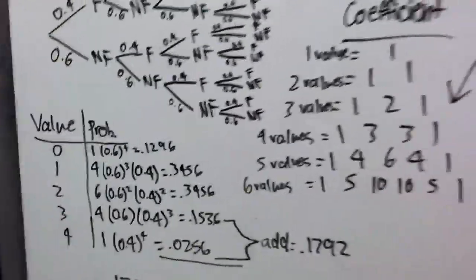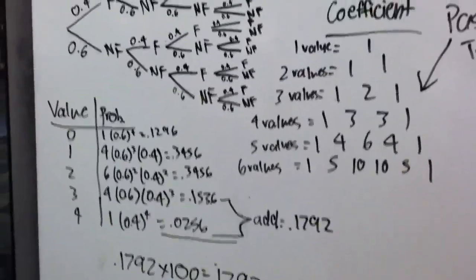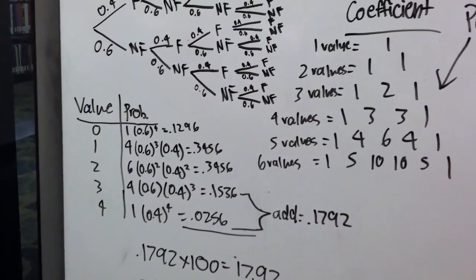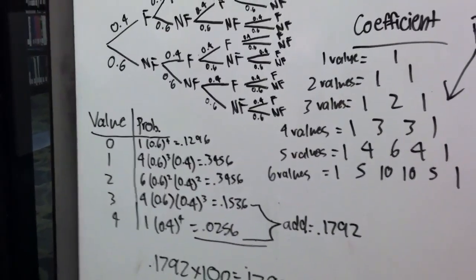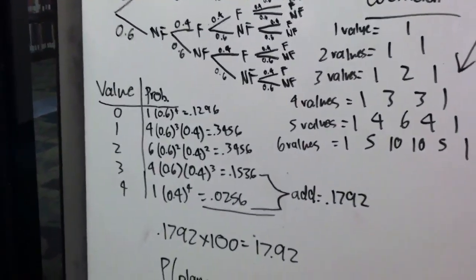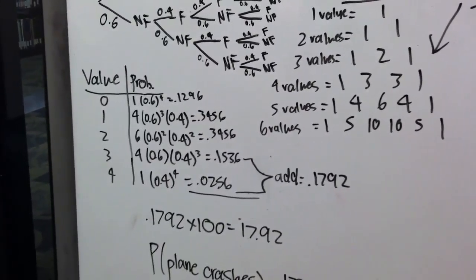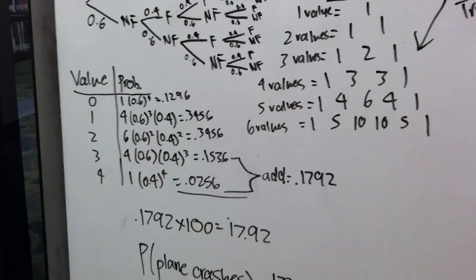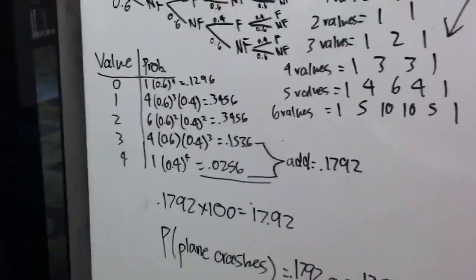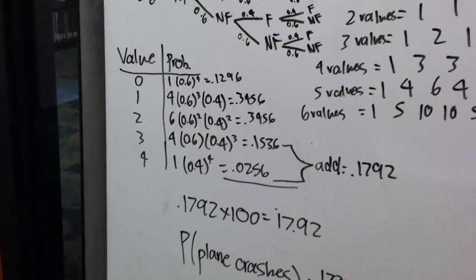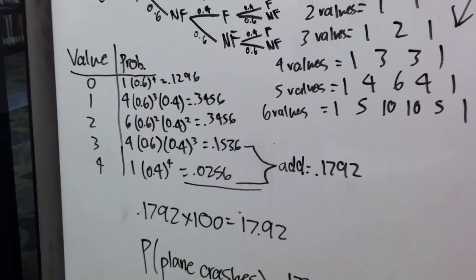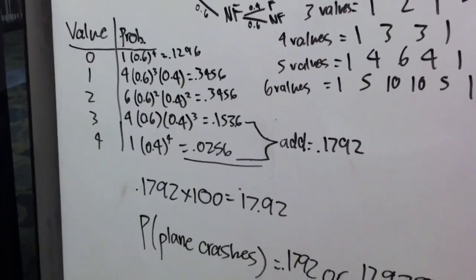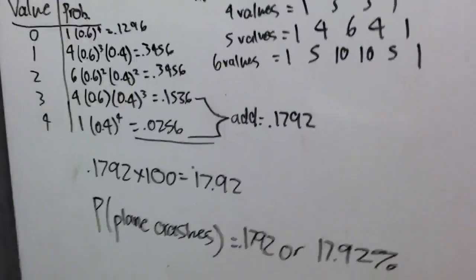So in question A again, it's asking, what is the probability that a particular plane will crash? Well, in the problem, it also states that the plane will crash if more than half of the engines fail. So if we want to know the probability that the plane will crash, we would just need to add the probability 0.1536 and 0.0256, and we add those to get 0.1792.